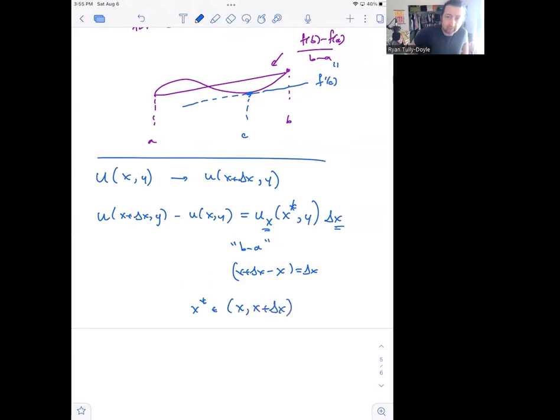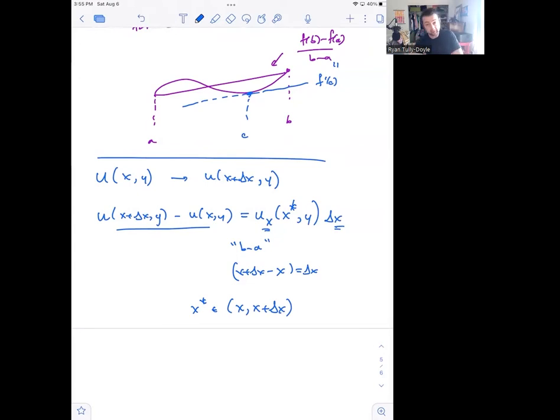So the mean value theorem gives us a way of approximating these differences with partial derivatives in the two variable setting. And we're going to use that idea when we're investigating the Cauchy-Riemann equations and the connection between the Cauchy-Riemann equations and complex differentiation.